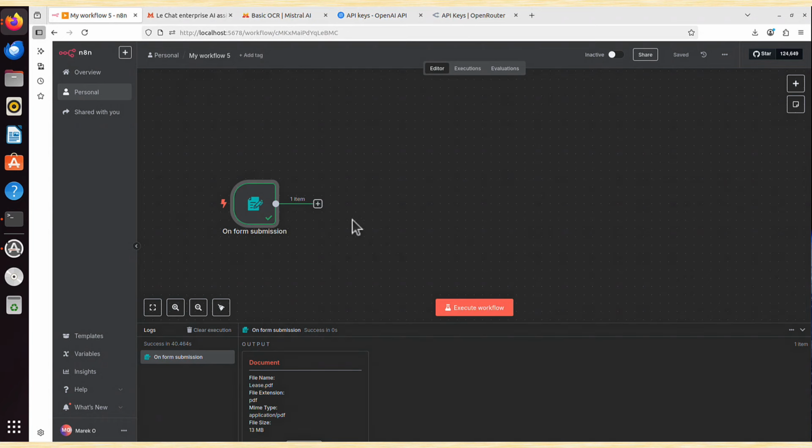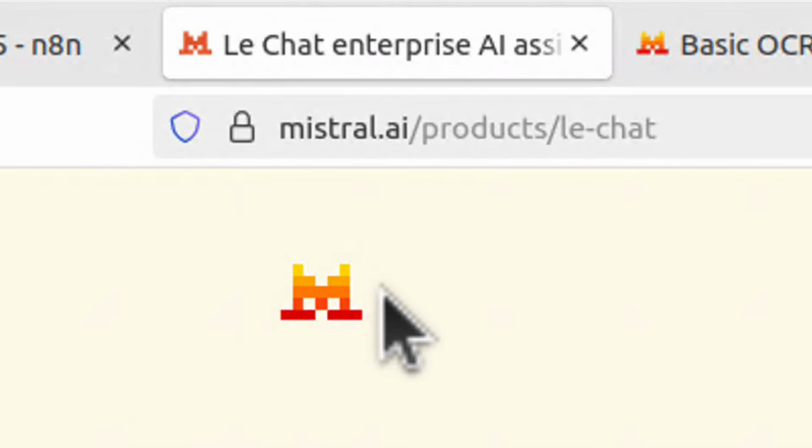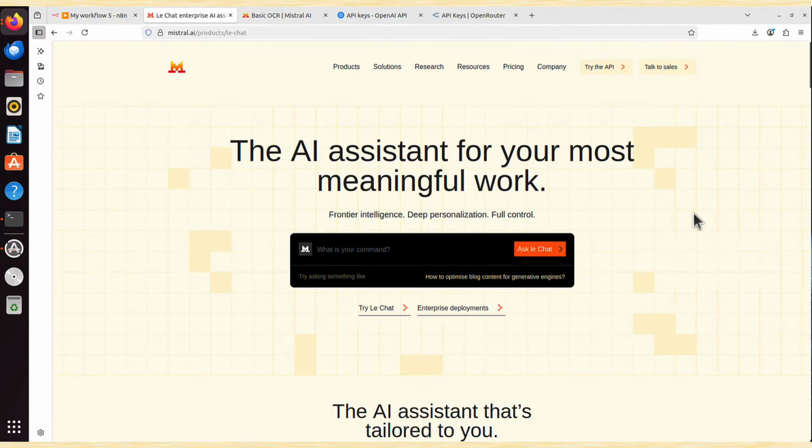That's basically it. Our first node is up and running, which means now we can create a second node, which will upload our document up to Mistral AI. But before we do that, we have to have an account on Mistral OCR or Mistral AI. Because if you go there, the website is mistral.ai. That's what we need. And Mistral OCR is currently the best software available on the market to read information from PDFs, images, and other documents. And the coolest thing about Mistral OCR is that it's currently free of charge for you to use.